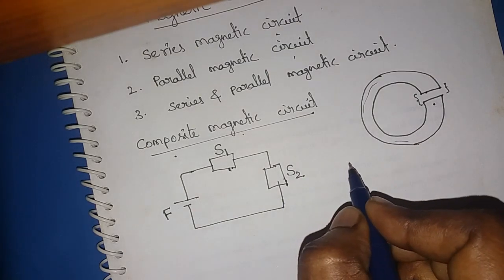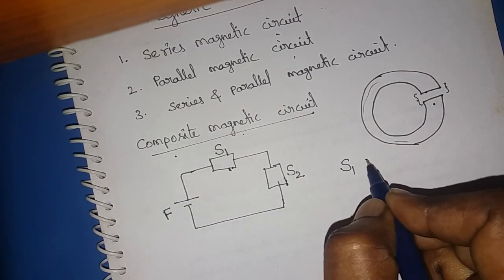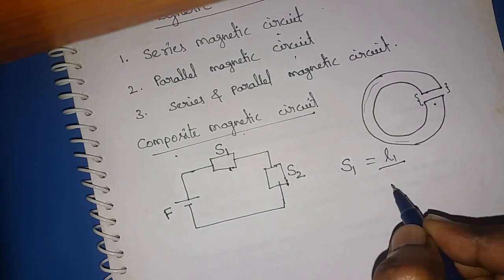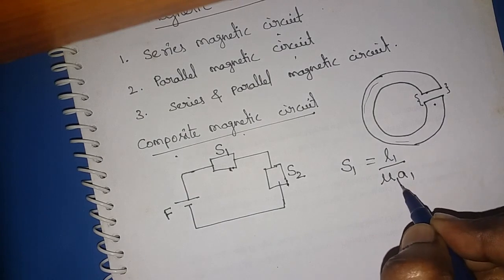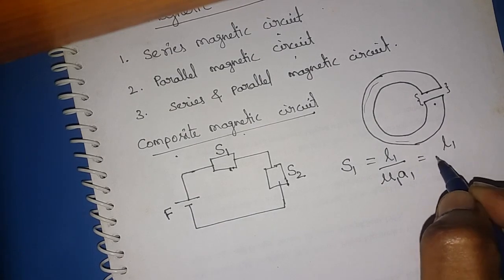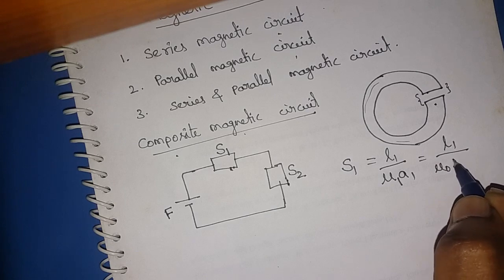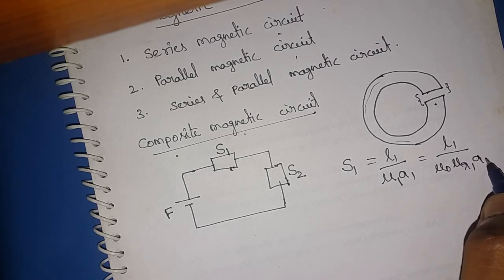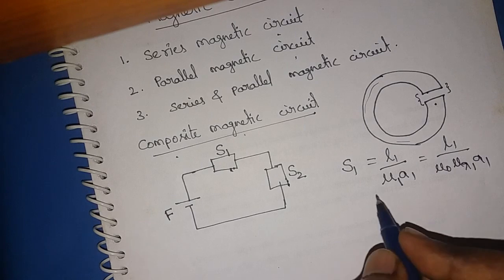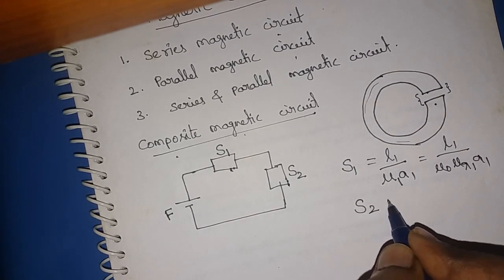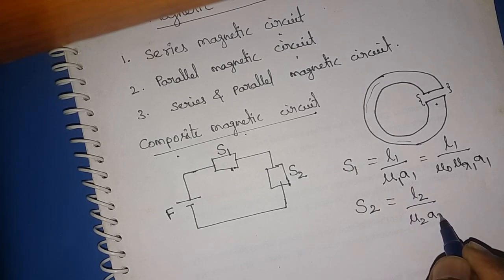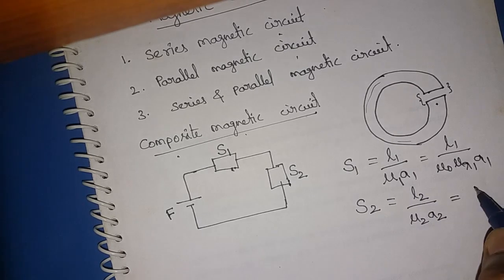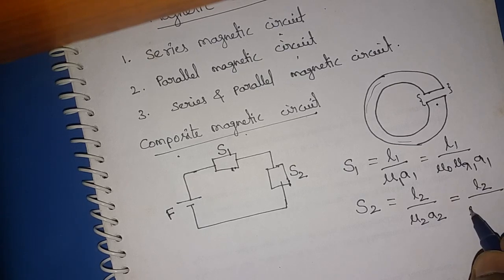Then we can define S1 as S1 equals L1 by mu 1 A1. We can also write this as L1 by mu naught mu R1 A1. Similarly, S2 is L2 by mu 2 A2, which we can write as L2 by mu naught mu R2 A2.